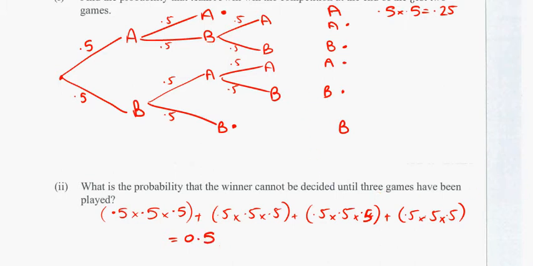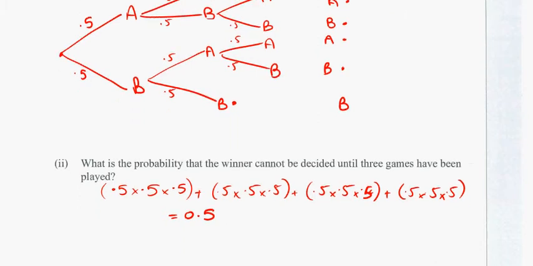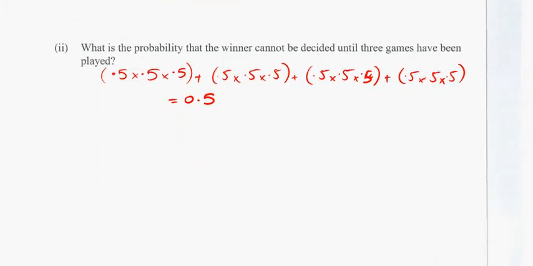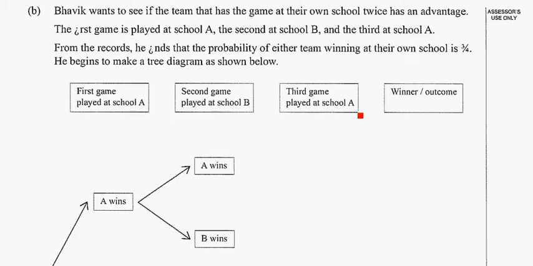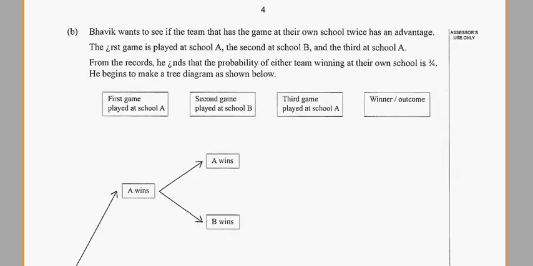Right, part 3. Now we might lose the tree for a little minute here. Okay, we'll just reduce this a little bit. And you can pause and have a read. This time finds that the probability of either team winning at their own school is 3/4. So it's like having home advantage. So if you play at your own school, you've got more chance of winning.